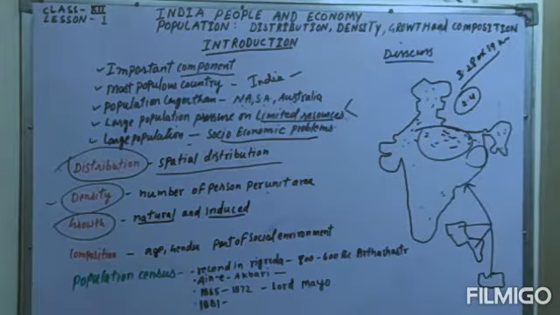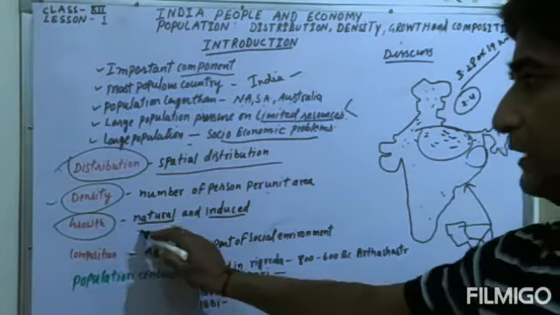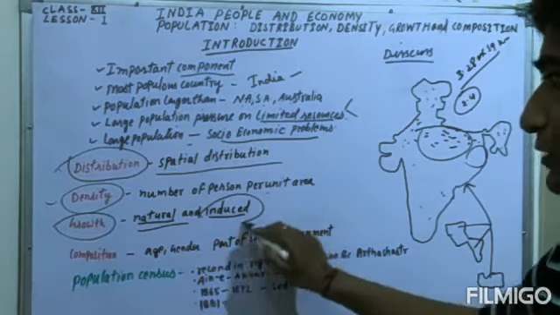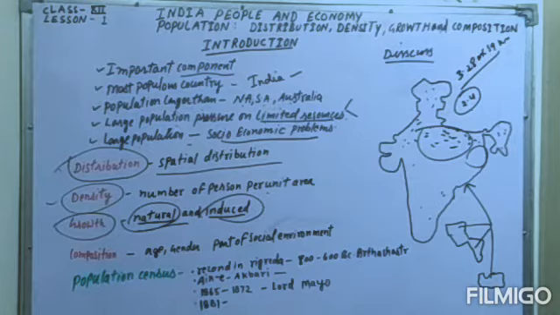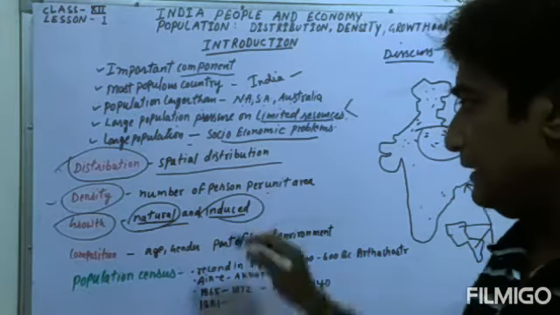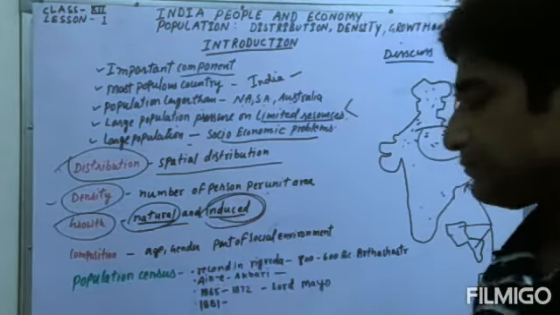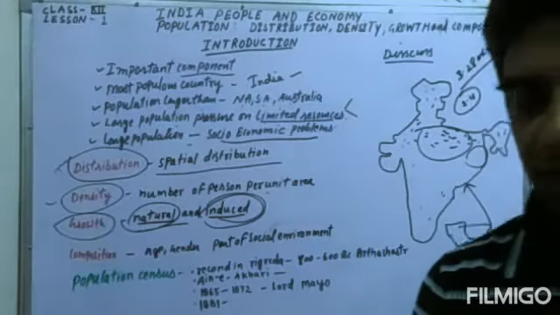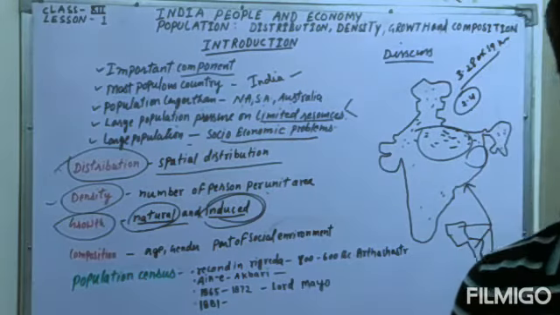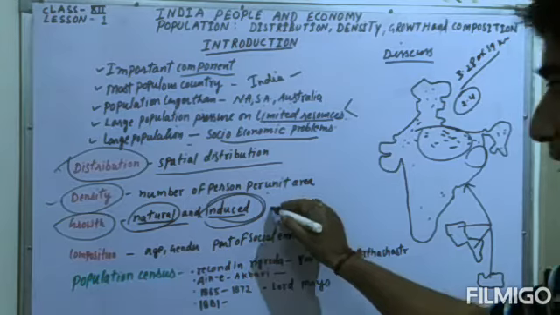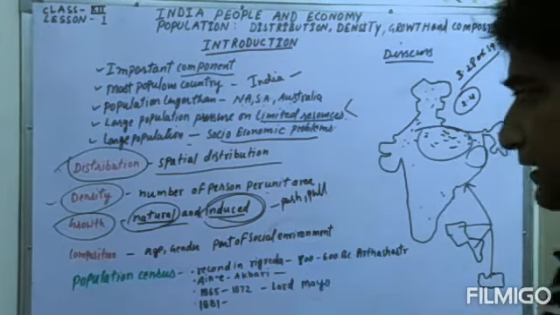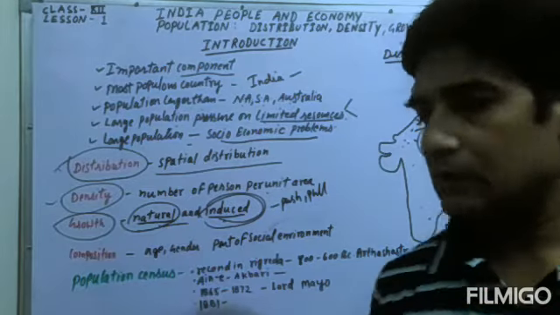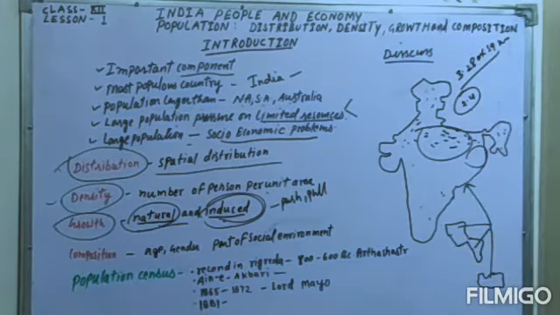Next topic, population growth, where there is natural and induced growth. In natural growth, we will see the death rate and the birth rate, and in induced growth we will see the migration of people from villages to cities, and this is also studied as a push factor or pull factor. So we will see these two topics very broadly.